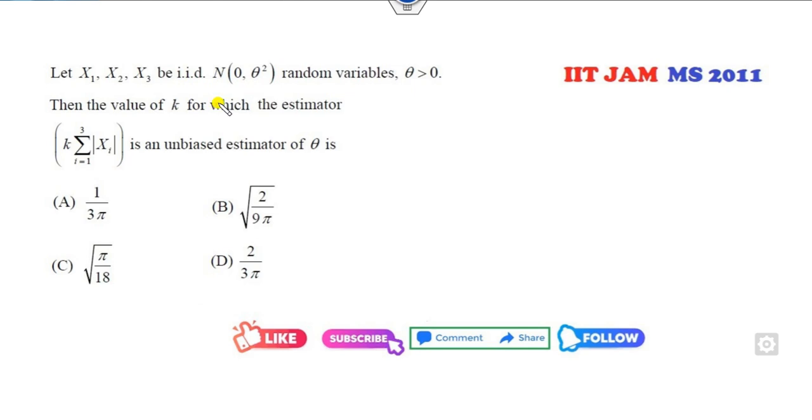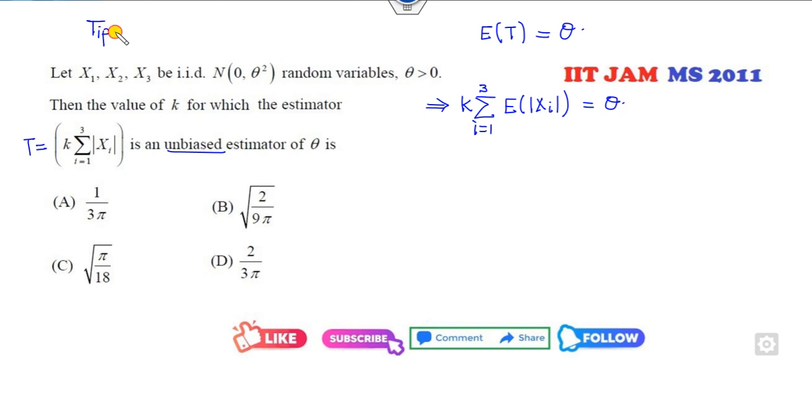Xi's are normal distributions. The value of k for which this, if I call this capital T, is the unbiased estimator. So this value is given to you. Fine. Now it's very simple. If I calculate the expected value, k will be outside. Summation of i varies from 1 is outside. So expected value of mod Xi. Fine. Now remember, whenever X follows a normal distribution with mean 0 and variance sigma square, always remember the expected value of mod X is root 2 over pi times sigma.